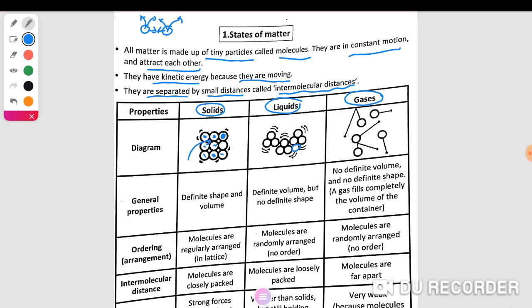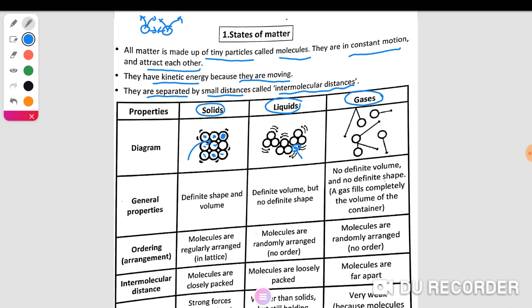The intermolecular distances between the molecules of liquid are greater than those between the molecules of solids.